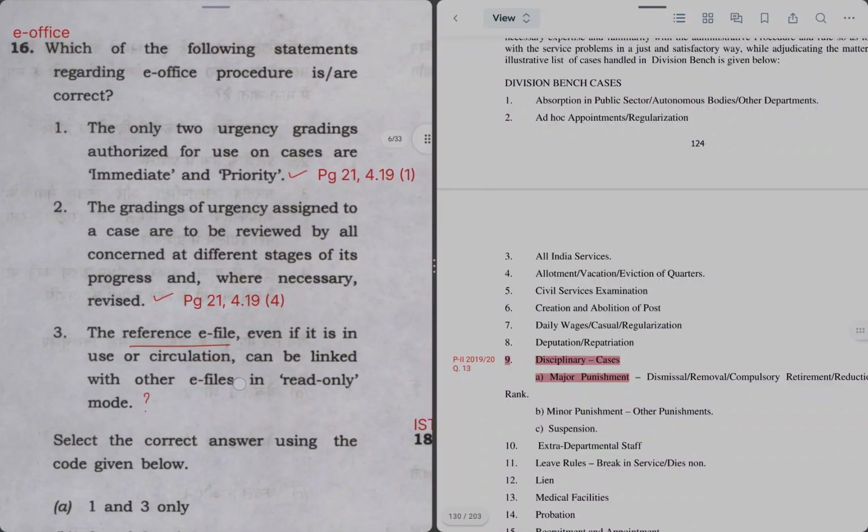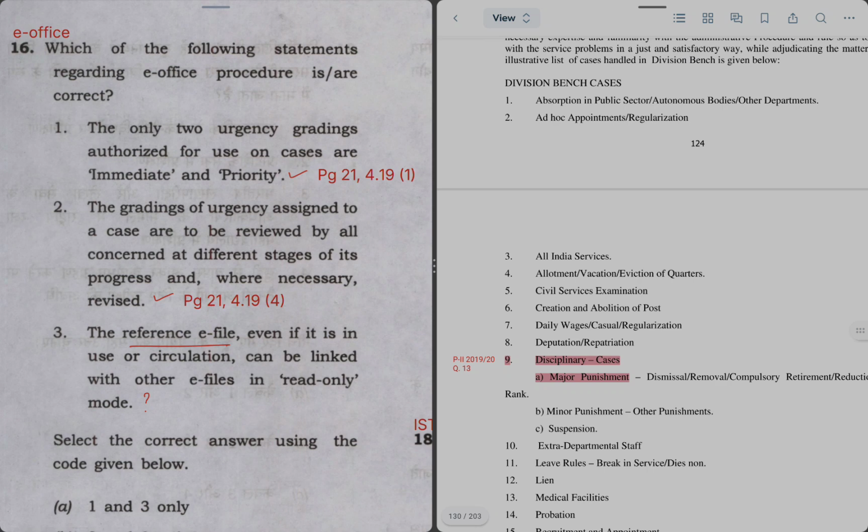Now again the question is asked on e-office, so for that we will have to refer to the e-office PDF. Let me read the statements first. Which of the following statements regarding e-office procedure is correct? The only two emergency gradings authorized for use on cases are immediate and priority.